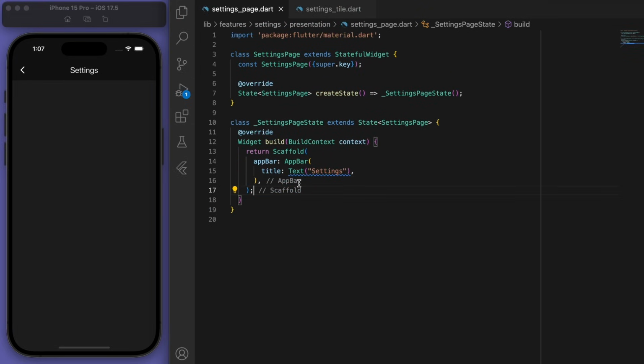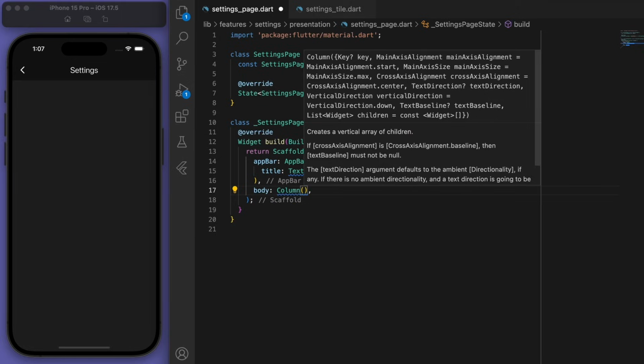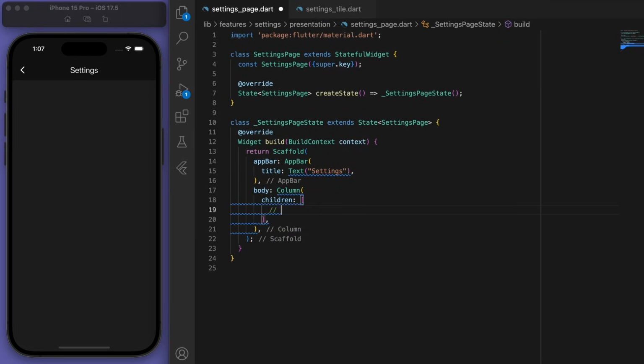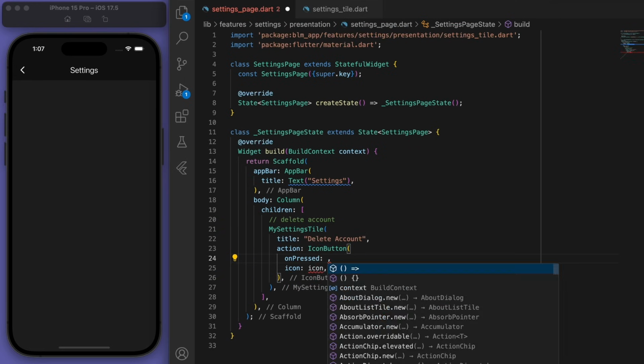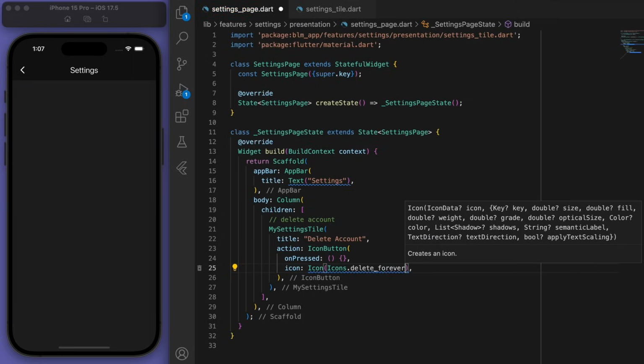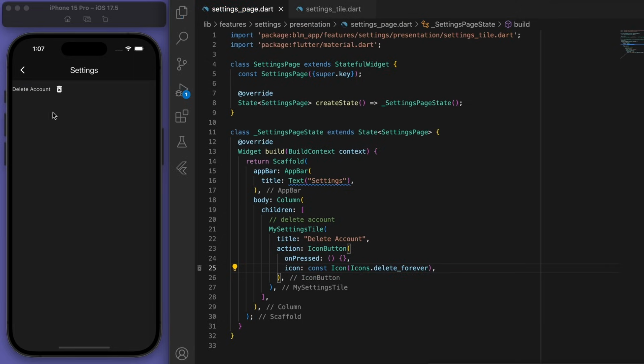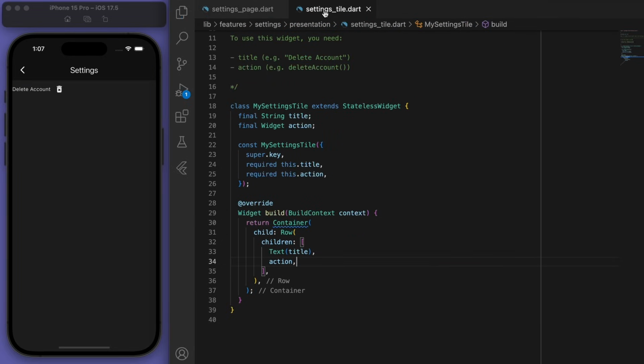And in our settings page, let's create a big column. And at the top, my first setting is going to be to delete the account. And like I mentioned before, we need this to get our app approved in the App Store. Sweet, there it is. Now I'm going to come back to my settings tile and we can just decorate this now.